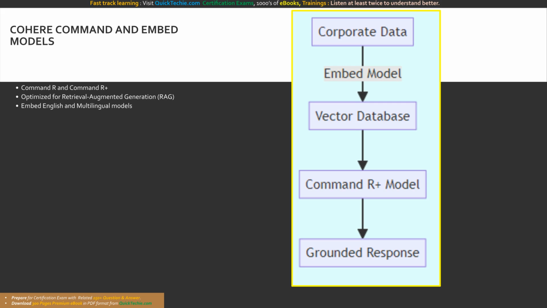But Cohere's capabilities do not stop at generation. Their Embed English and Embed Multilingual models are industry-leading tools for semantic search.